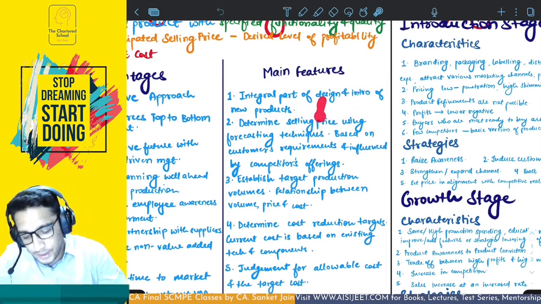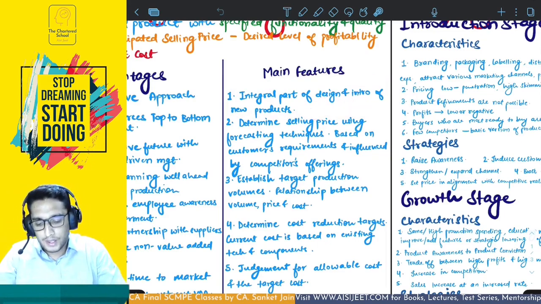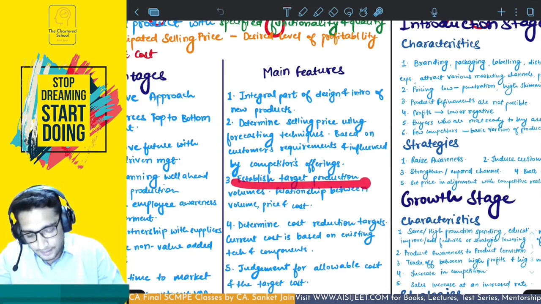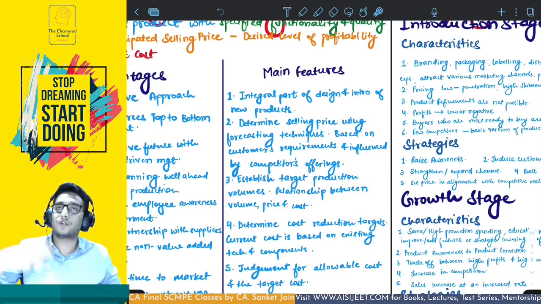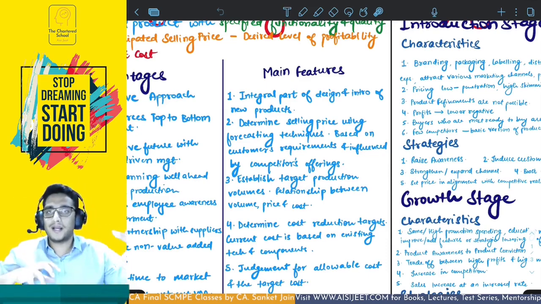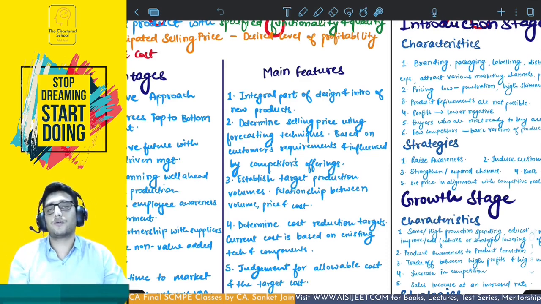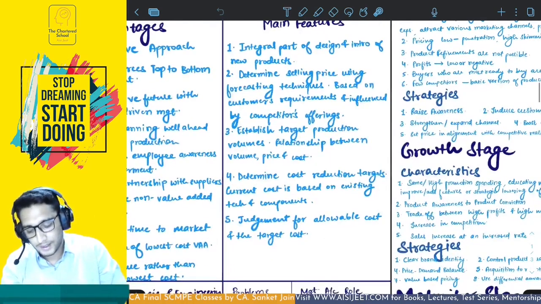Second is, you have to determine the selling price using the forecasting techniques, using the customer requirements understanding, using the analysis, and also using the customer's offerings. Then you have to establish a target production volume, because volume affects not just cost but also your price. So price and cost are both affected by the volume, so you have to also decide what volume you are going to produce. Then you have to determine the cost reduction target.